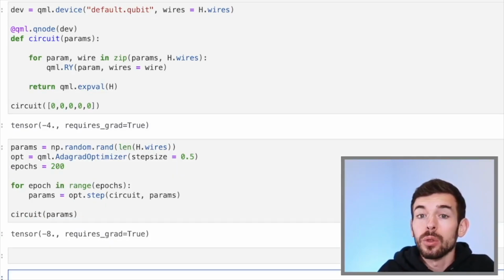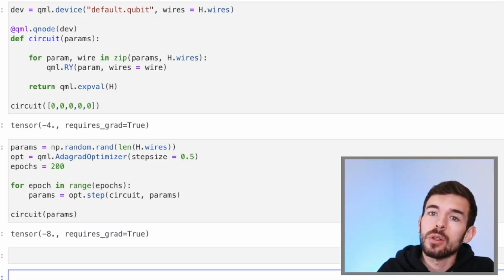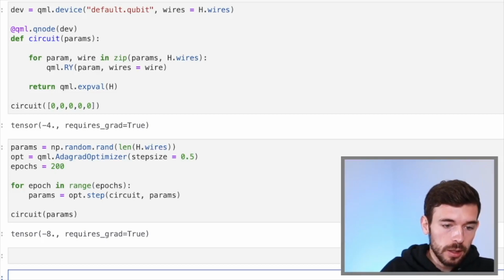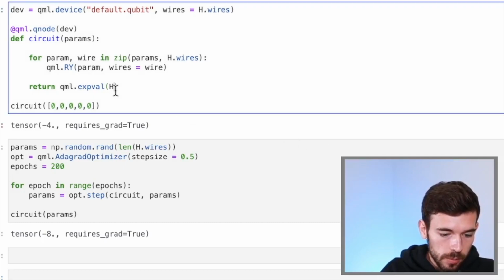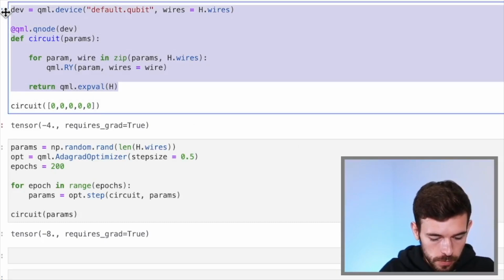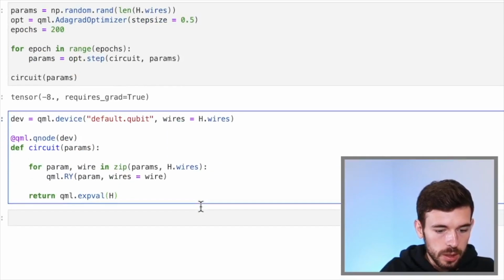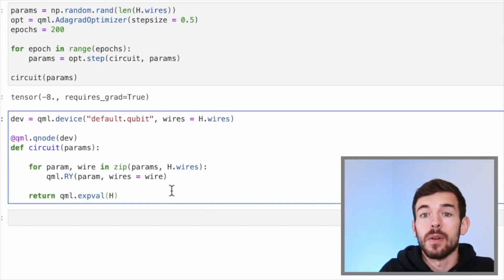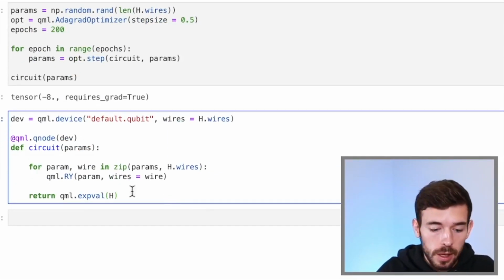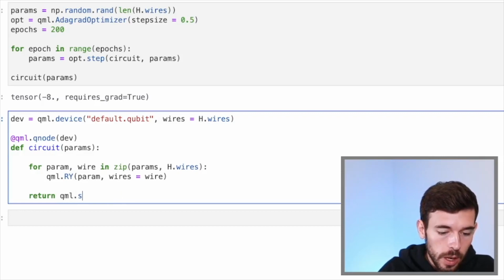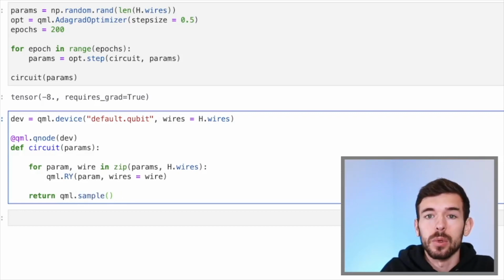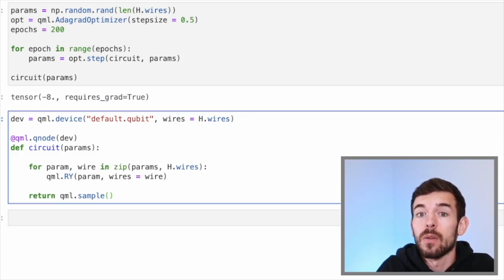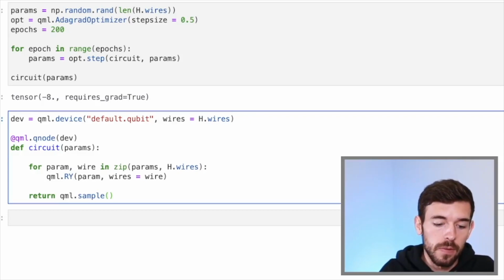So now we have to check in some way what is the configuration for this specific energy. To do that, we have to do a little modification over the circuit function that we defined before. In that case, we are going to copy this cell and paste here. And now, instead of asking for the expected value of the Hamiltonian, we are going to ask for a sample of the configuration with specific parameters.